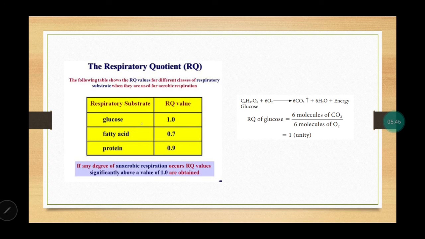So here in glucose, RQ value is 1, which is unity, highest. Fatty acids 0.7 and in proteins 0.9. So here is how we calculate: see in this reaction, 6 molecules of carbon dioxide are evolved and 6 molecules of oxygen are consumed. So that is the most efficient process which you can find in nature.